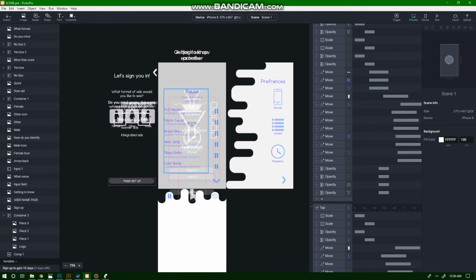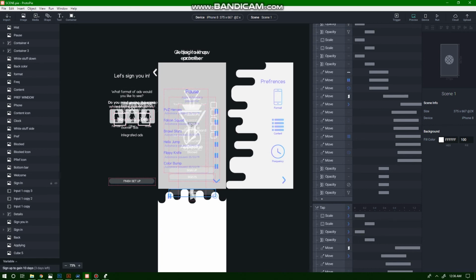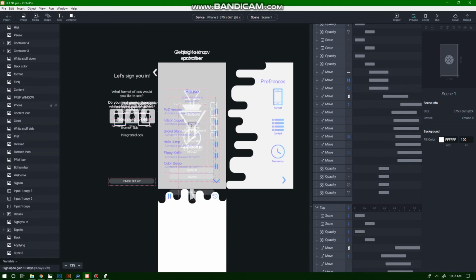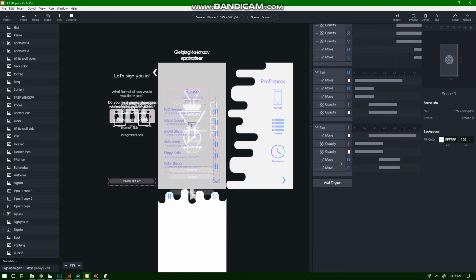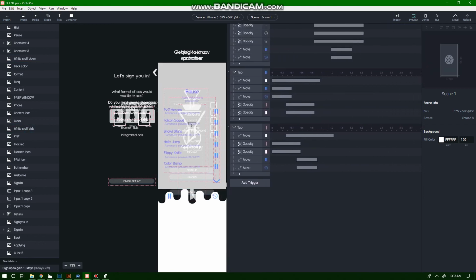It is, as I said, extremely cluttered and confusing at an eye's glance, but keeping your things named and having a general idea of what your method of working is doesn't make it that hard to figure out what's going on. I'm sure there are better ways to do this, but I'm yet to figure that out. Yeah, this is my basic setup and method of setting up this prototype.